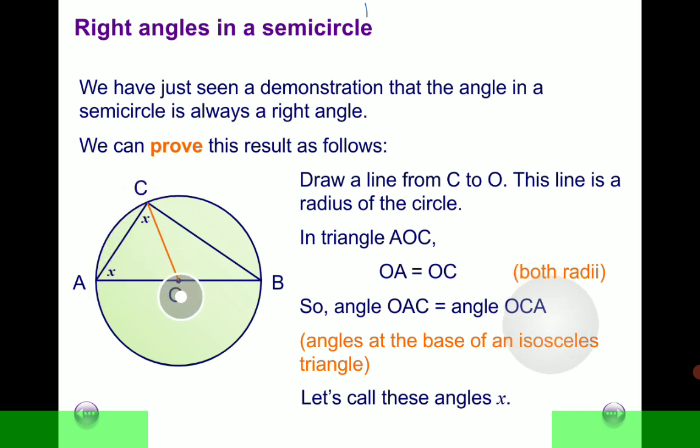This triangle AOC is isosceles. Remember that an isosceles triangle has a pair of sides equal, and the base angles are also equal. All right, so that is it about this particular triangle. Let's look at the same for this triangle here, triangle BOC.